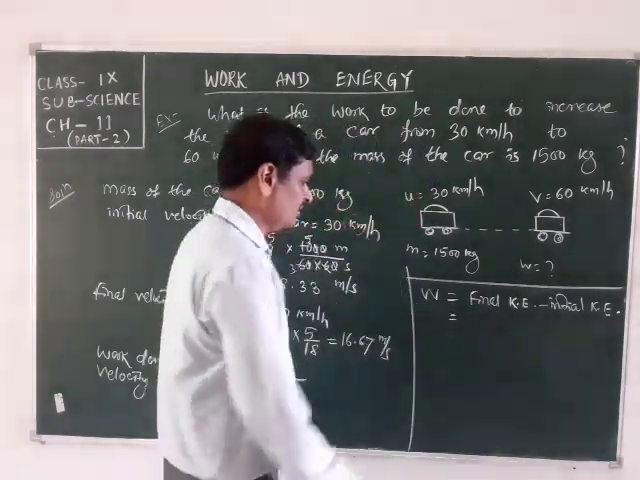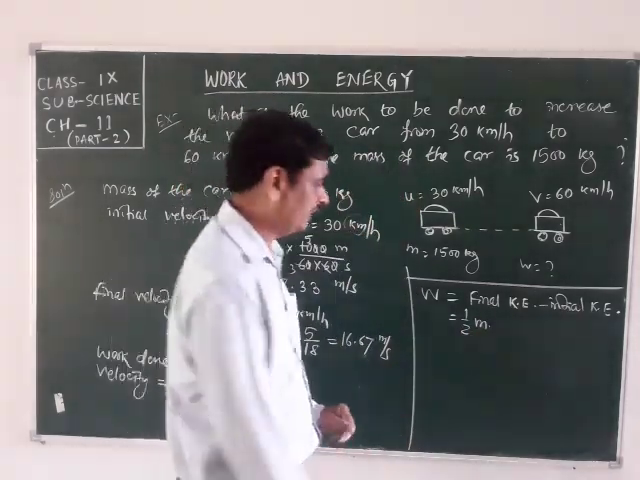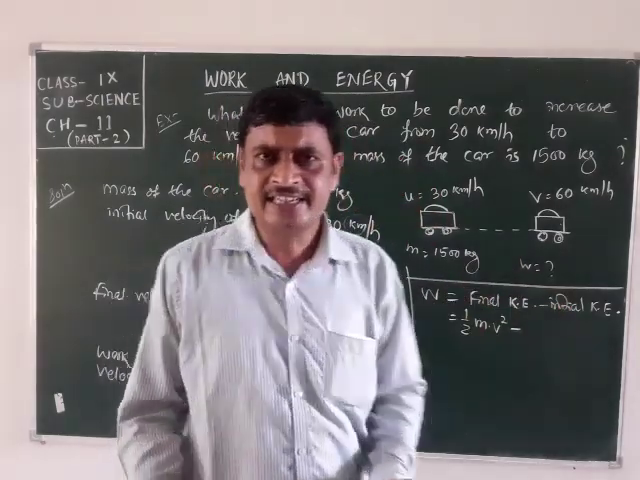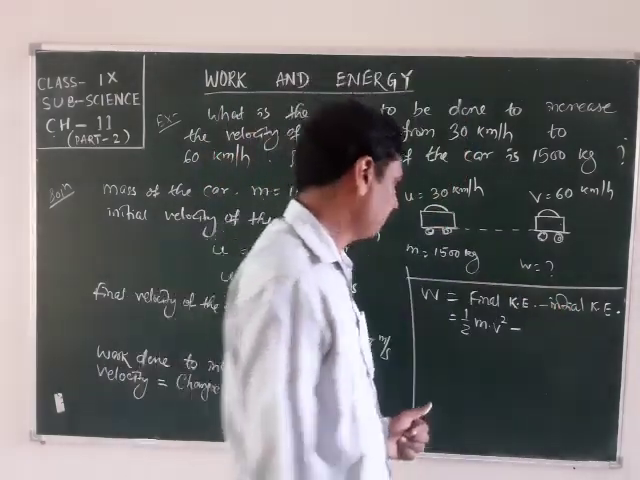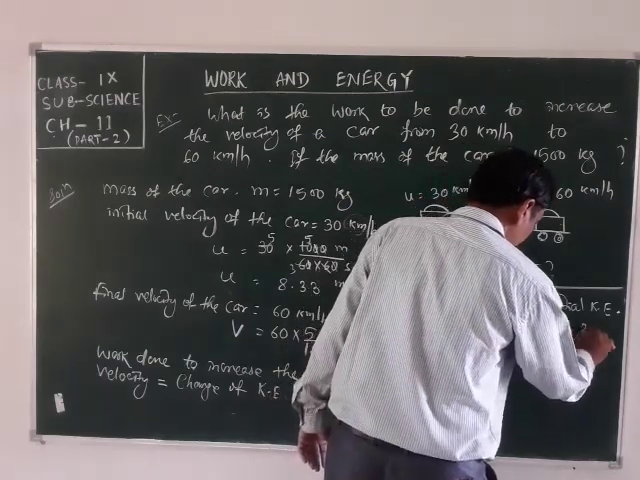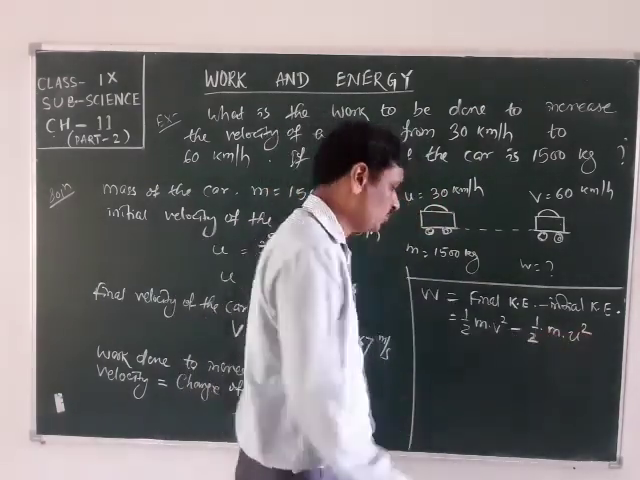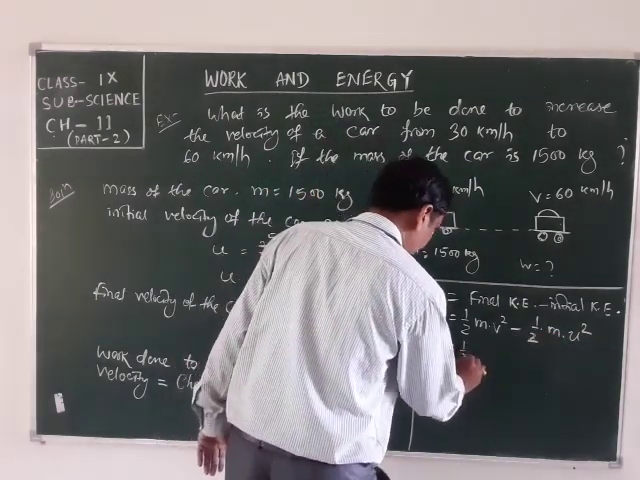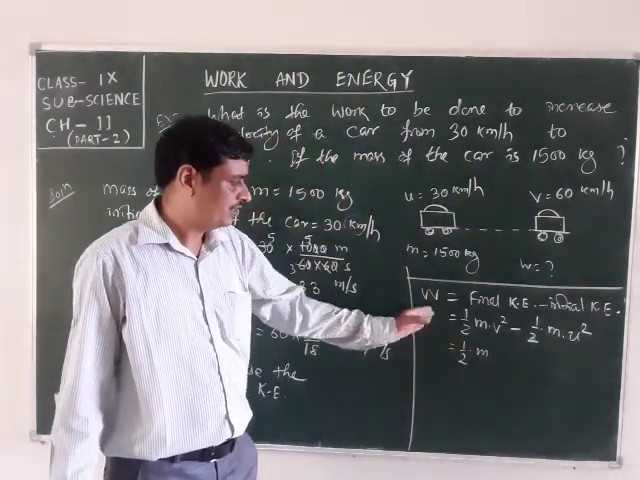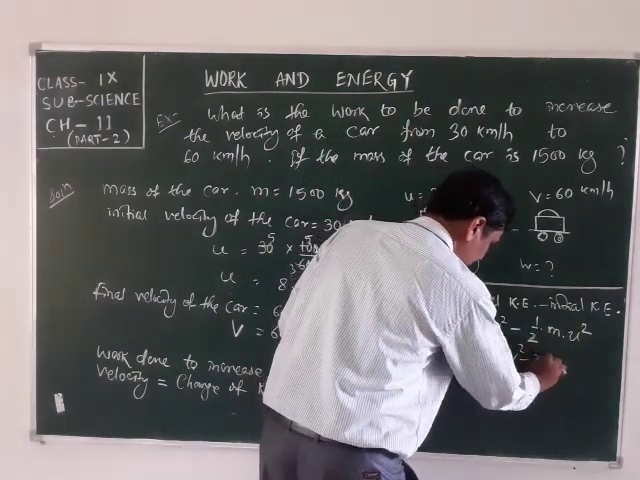Final kinetic energy is half into mass into final velocity, that is v square, minus, for initial kinetic energy, we use initial velocity, half into m into u square. Half m v square minus half m u square. Half into m is common, so take half m out of the bracket. Inside it is v square minus u square.